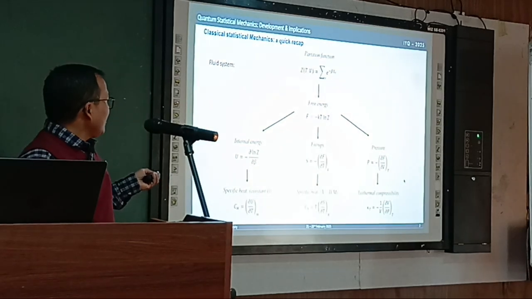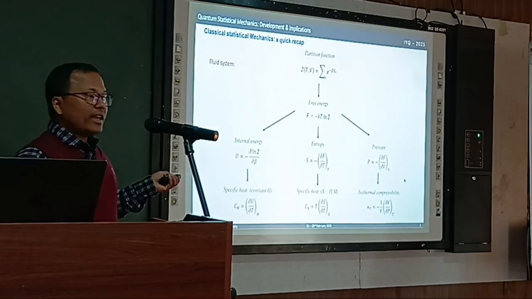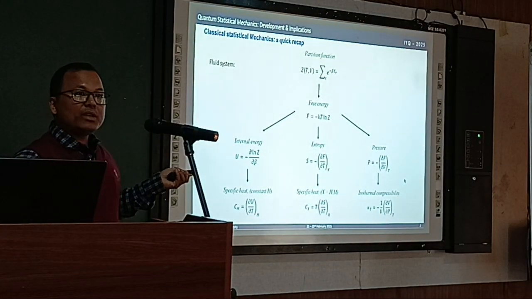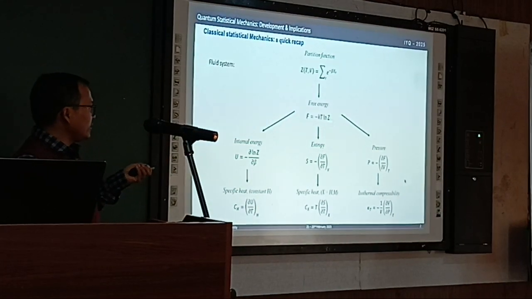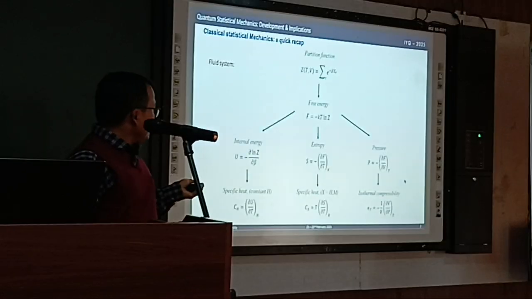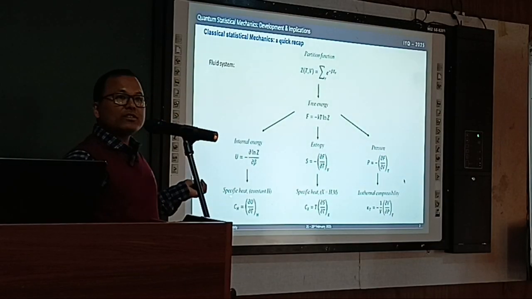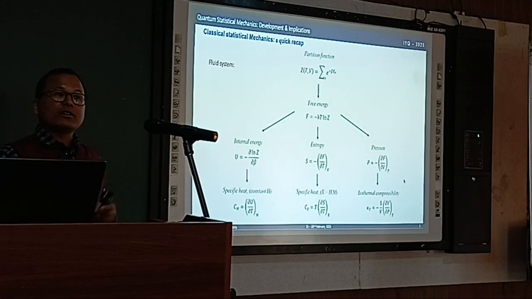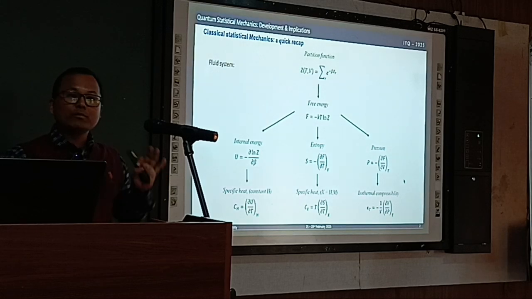And then the internal energy, entropy, and pressure, of course this is for a fluid system, are all first order derivatives of this free energy expression. I also have a set of equations here: specific heat, then isothermal compressibility.